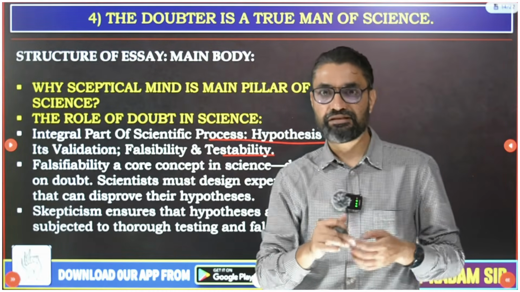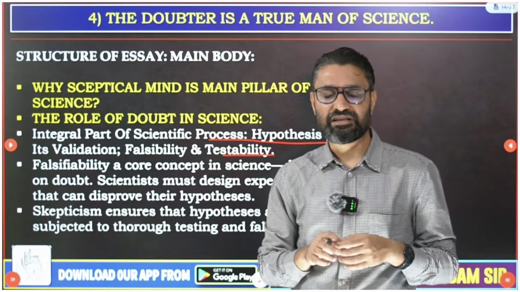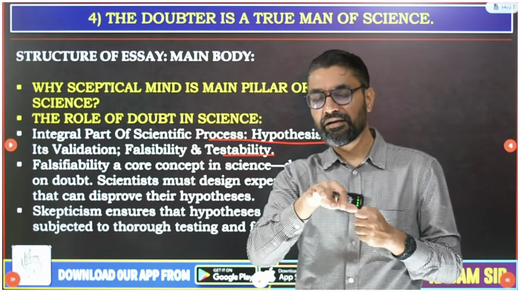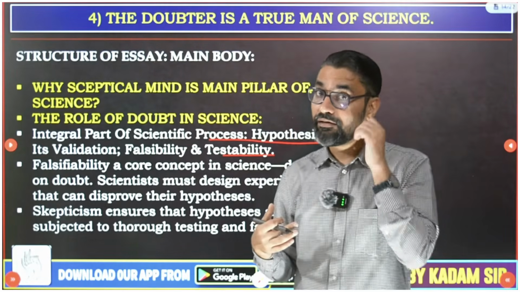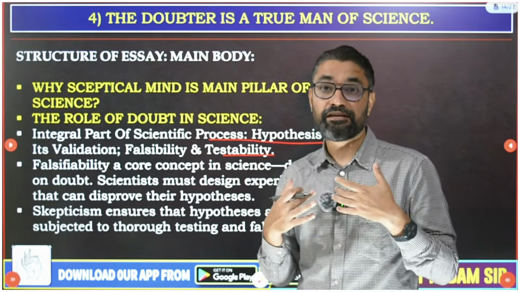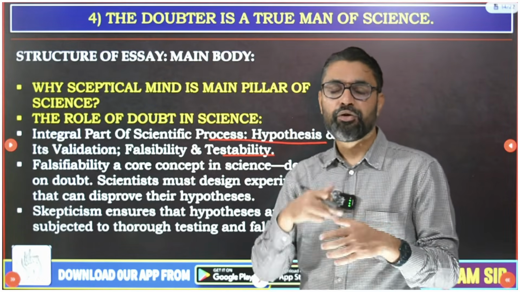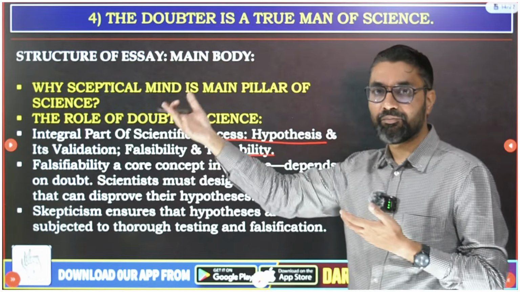Science begins with a hypothesis, then the scientist comes up with some data and validates his hypothesis. Then people put it to the test. They try to falsify the hypothesis, and through falsifiability and testability, the scientist has to prove his data is not false. If it is false, he has to accept their doubt and come up with a new hypothesis, new experiment, new data, and that's how the entire scientific process works.